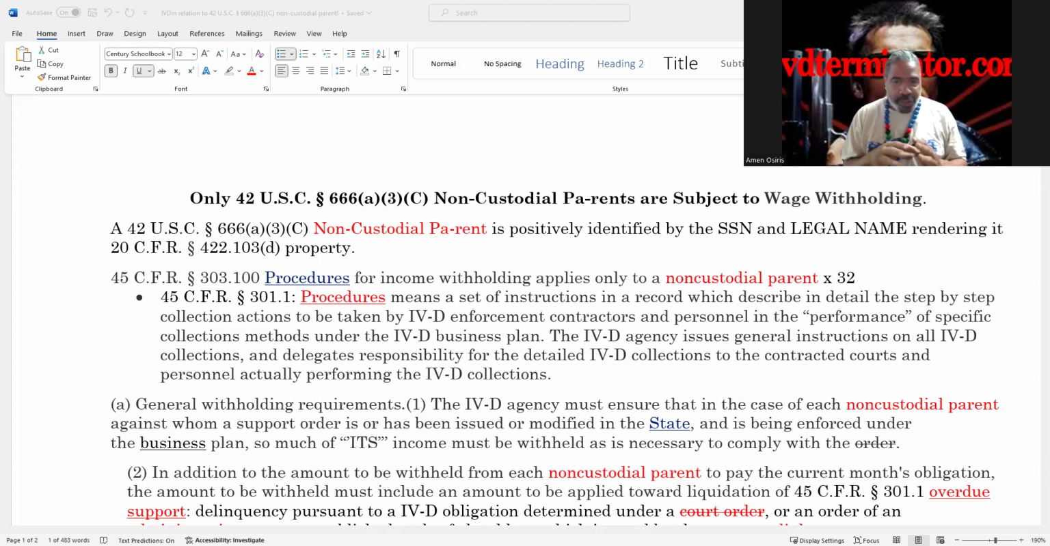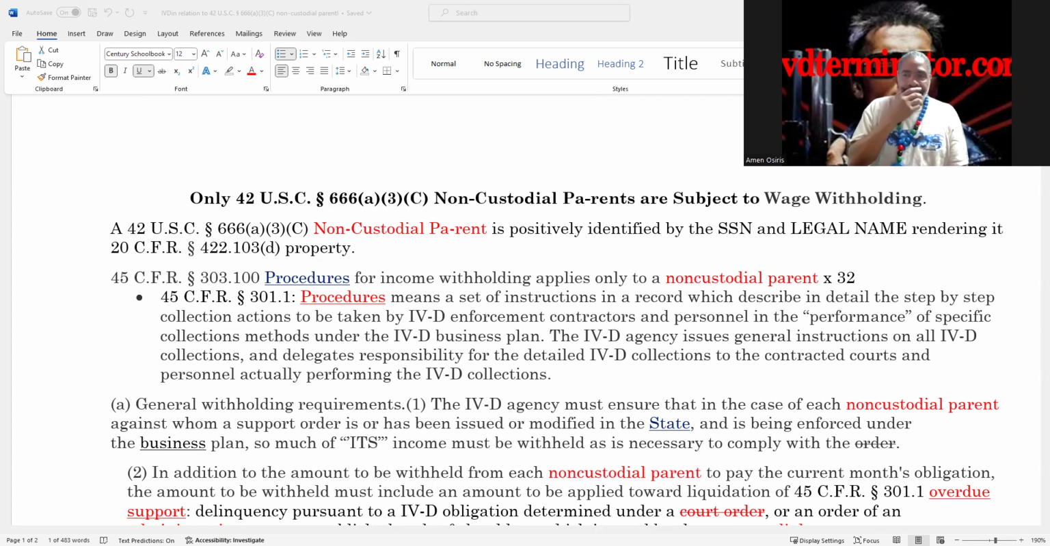Today, I'm going to teach you about wage withholding. And what you can do is use this information and challenge the wage withholding and get it terminated. Okay? So, first and foremost, only 42 USC 666(a)(3)(C) non-custodial parents are subject to wage withholding. All right? In law, the mention of one thing is the exclusion of another. It does not say man. Genesis 1:26. The adult male of the human species above the age of puberty that begets young.